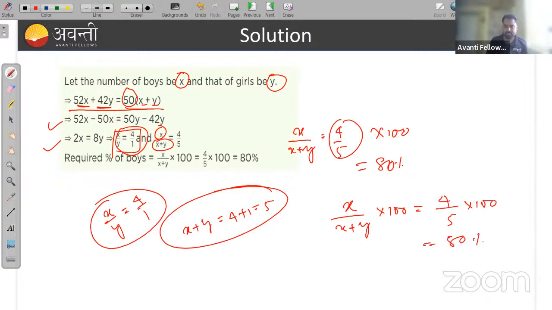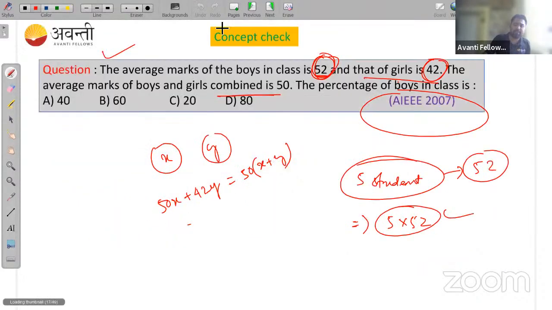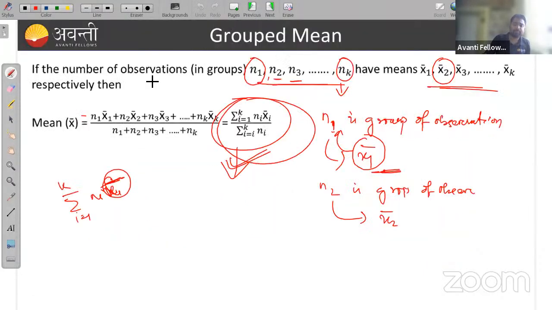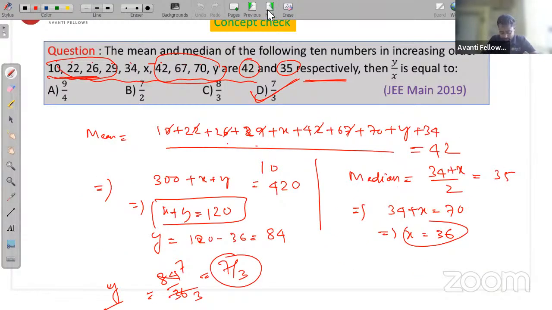Easy है, ठीक है? इसमें कुछ भी यूज नहीं हुआ है. Maximum questions, you can go through it. This also is actually an easy question. For group data, you can take another example also, from other books. We don't have time, we need to finish. Sorry, beta. If you have any doubt in group distributions or mean for group data, you can go through any book. In NCERT also it is available, and you can search some questions.